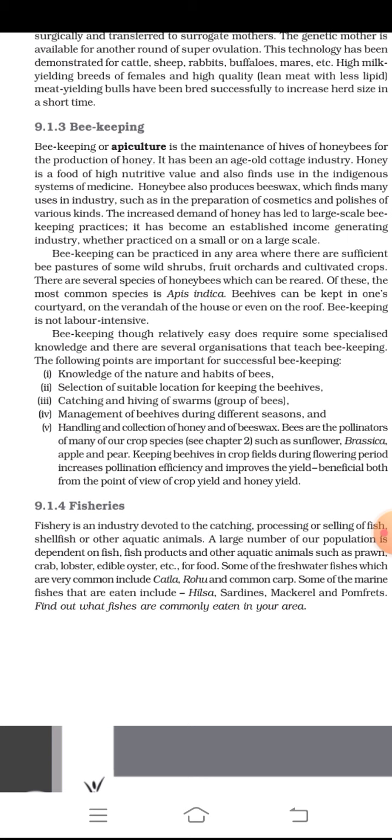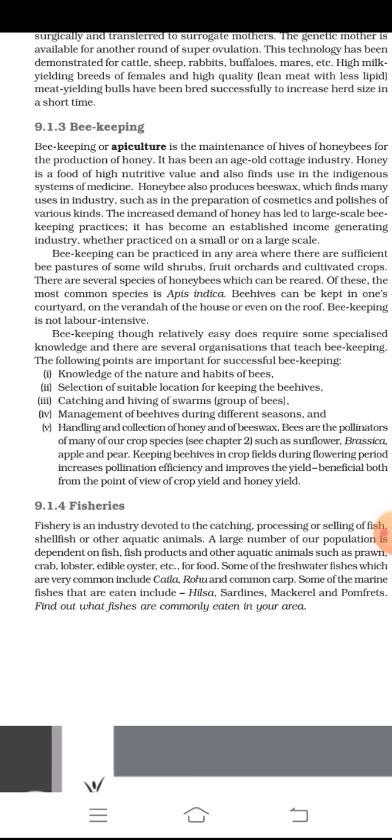Beekeeping can be practiced in any area where there are sufficient bee pastures of some wild shrubs, fruit orchards, and cultivated crops. There are several species of honeybee which can be reared. Of these, the most common species is Apis indica. Beehives can be kept in one's courtyard, on the veranda of the house, or even on the roof. Beekeeping is not labor intensive.